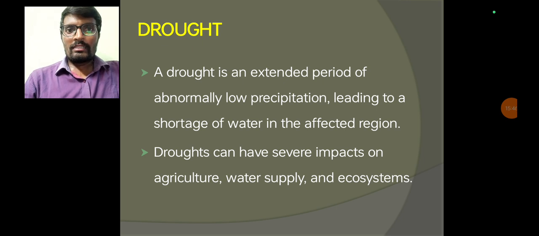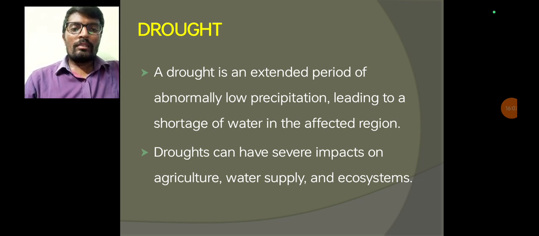Drought means if you take one region, in that region there is no possibility of precipitation or there is insufficient rainfall. Droughts can have severe impacts on agriculture, water supply and ecosystem.